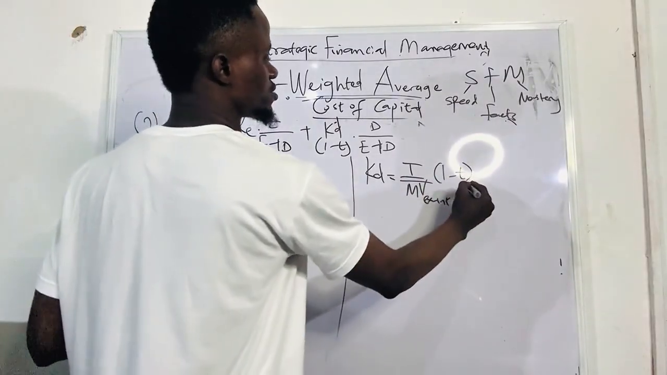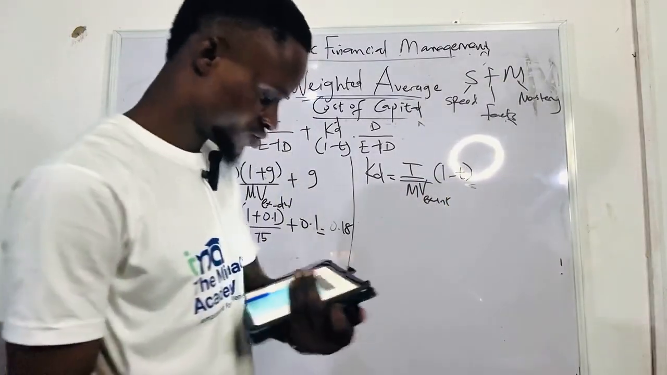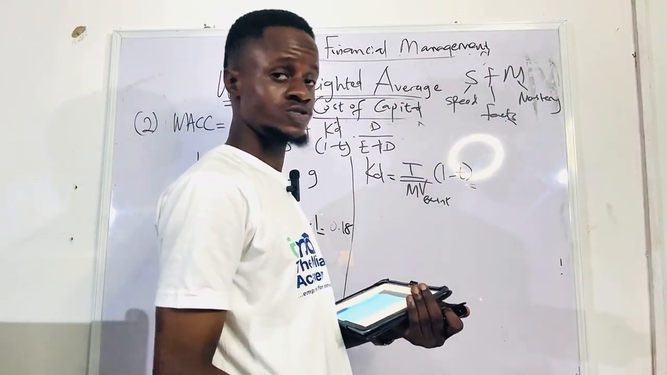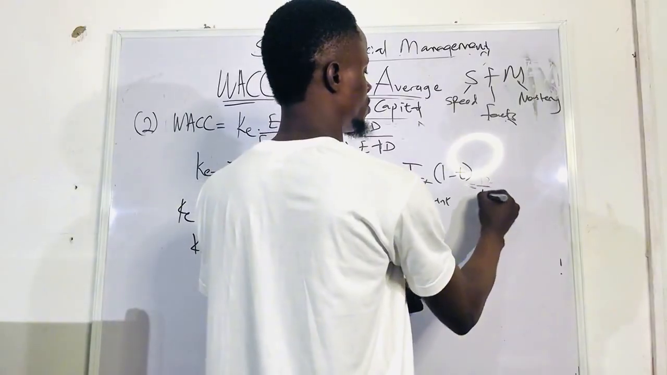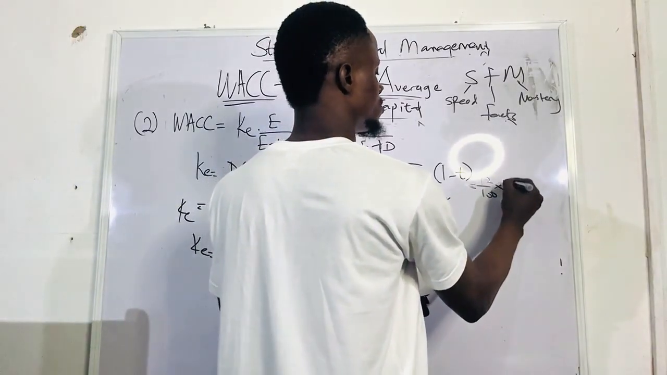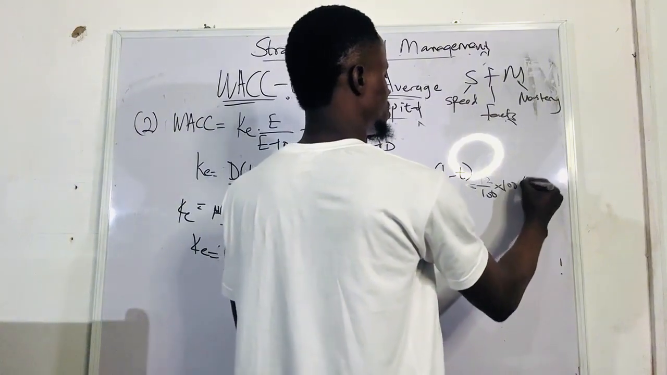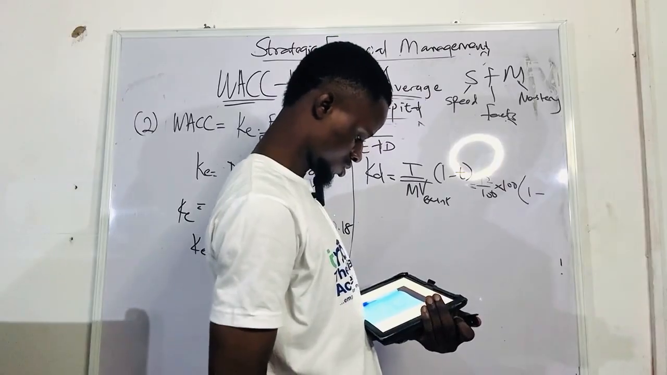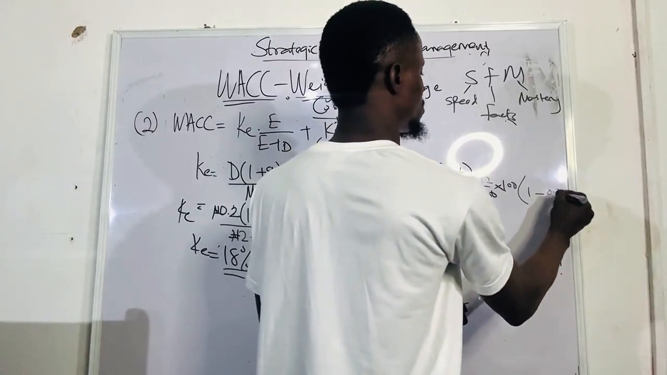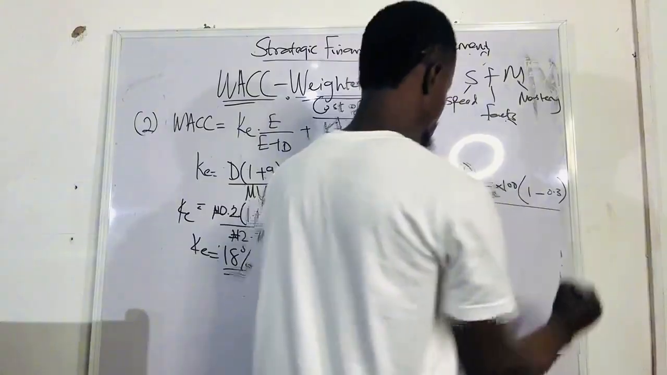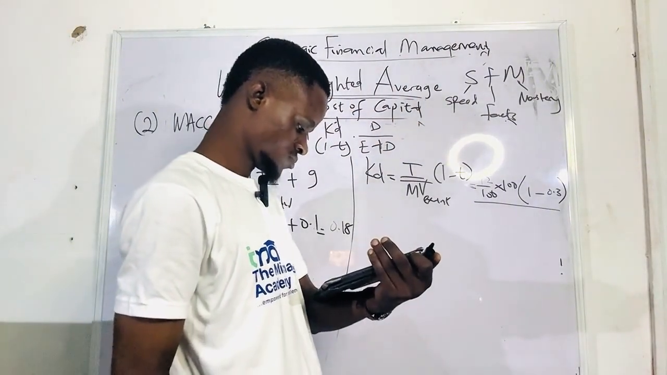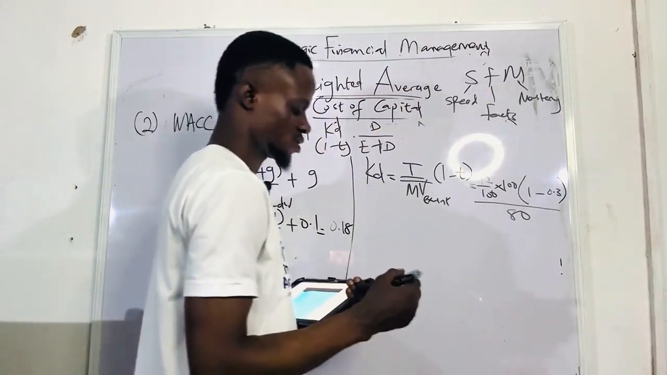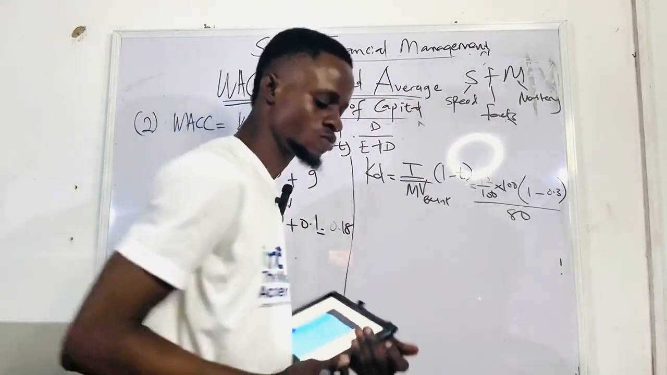So here it is. What is the interest? 12%, right? 12% interest. So 12 over 100, right? Times 100. Exactly. 1 minus, what is t? T is 0.3, over, what is the market value? 80. Can you see that? So punch your calculator. Let's see what we got.